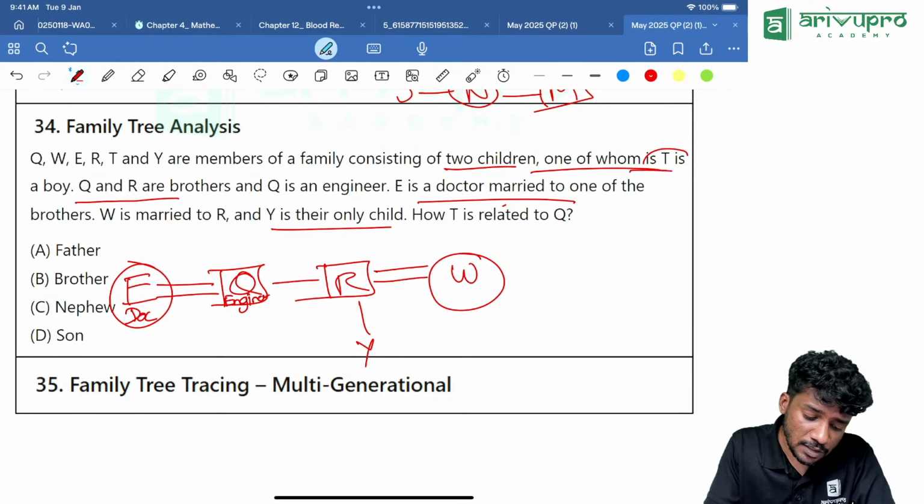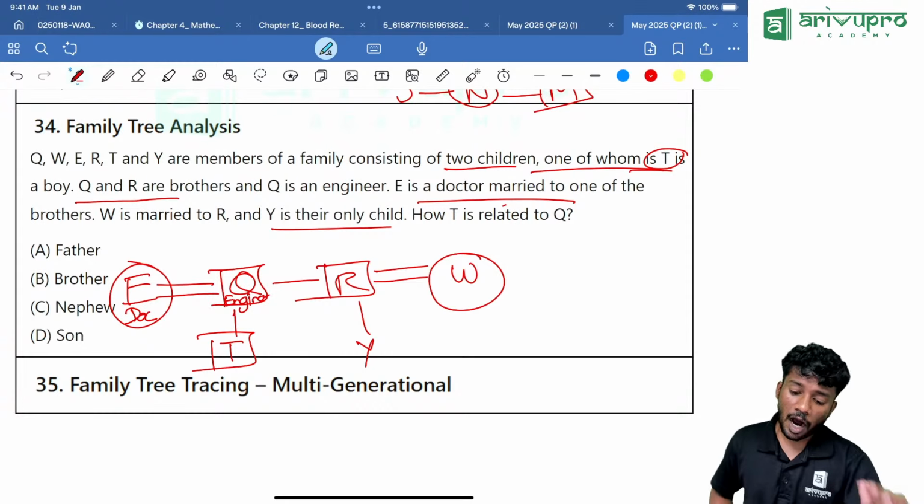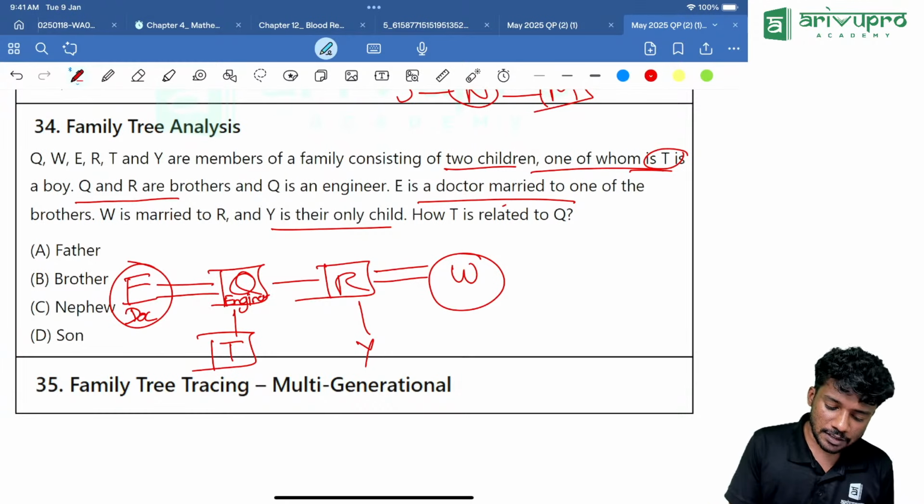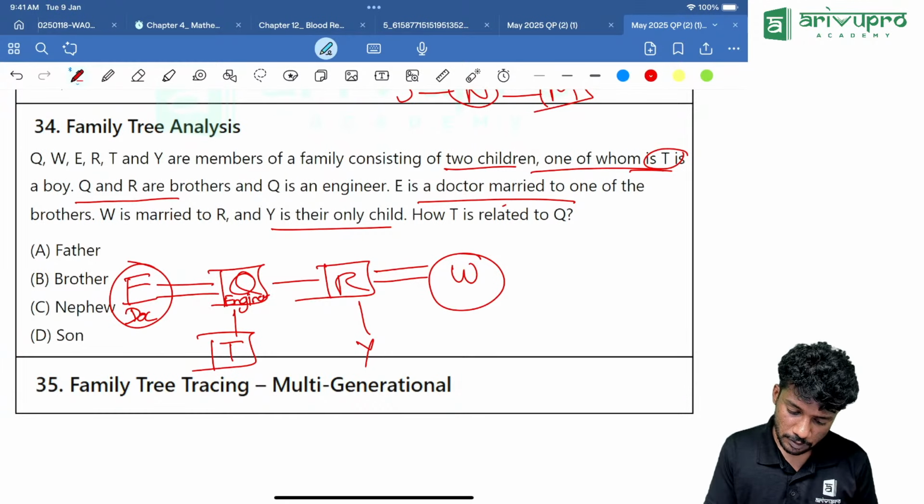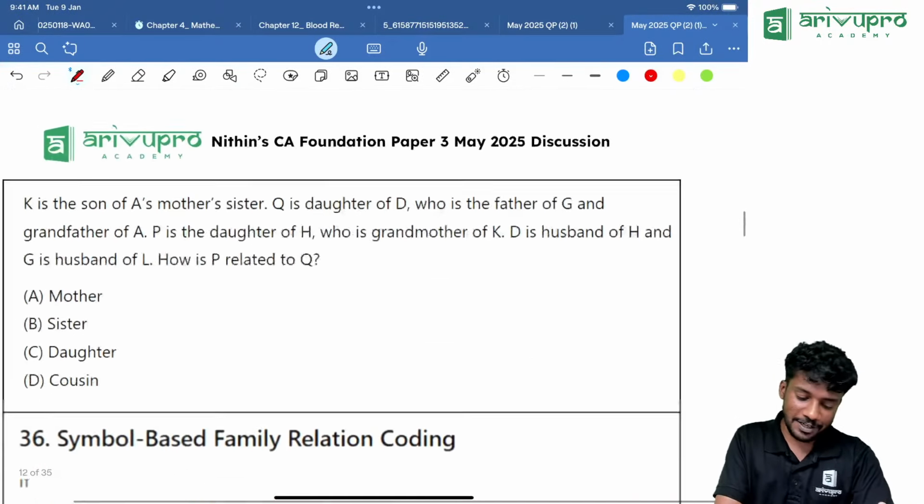One of them, T, is a boy. That means their son is who? T. The question is, how is T related to Q? Answer is, son. Yes, direct answer. Without solving everything, we'll get the answer very fast.